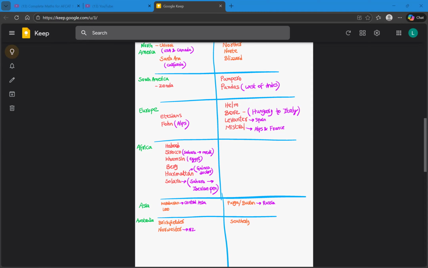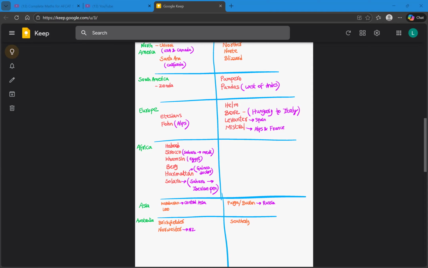The first one is Habub. So what is the first warm wind? That is Habub. And the next one is Sirocco. So Sirocco travels from Sahara to Mediterranean Sea. In Sahara, we find red sand. So this Sirocco, this warm wind, carries that red soil or red sand, and it dumps it on the shores of Europe. So it results in the red rain, which can be seen online sometimes. So Sirocco travels from Sahara to Mediterranean Sea.